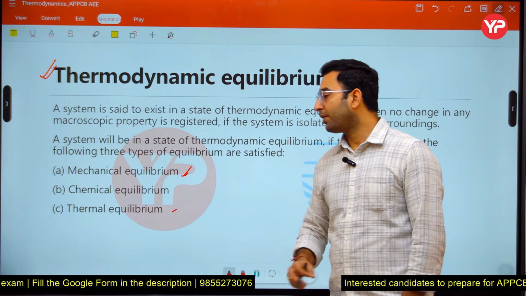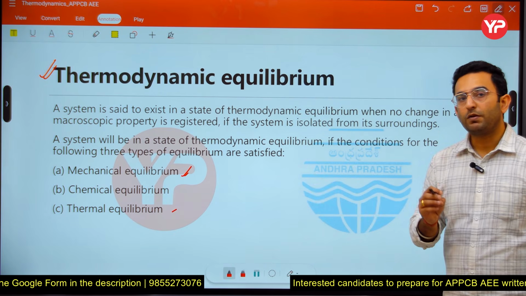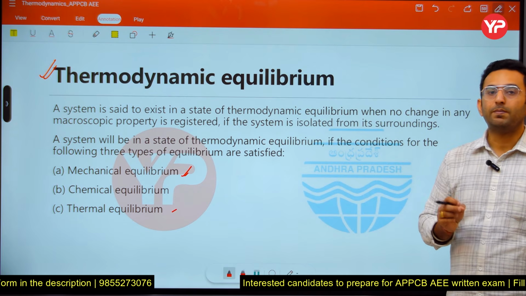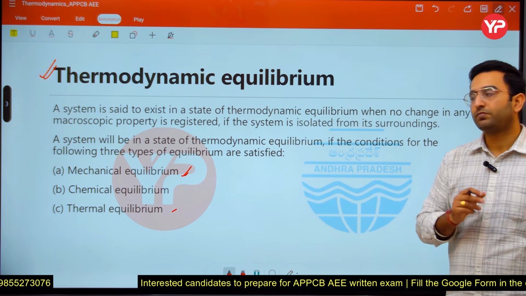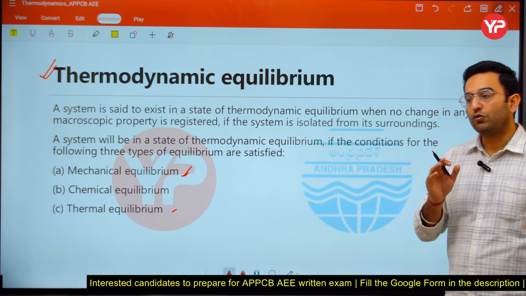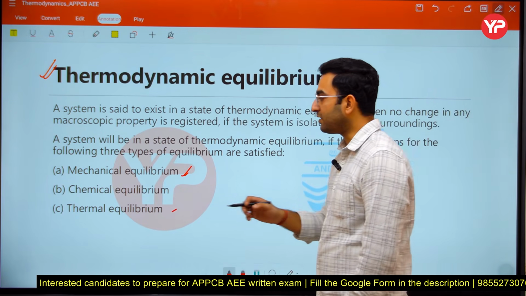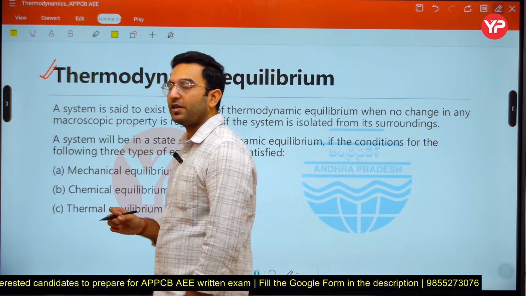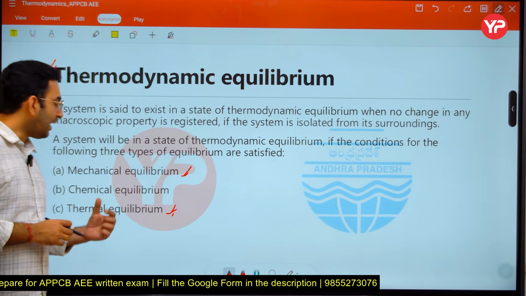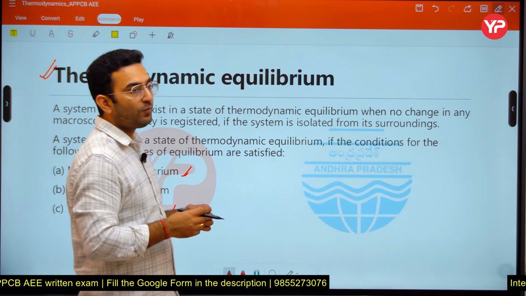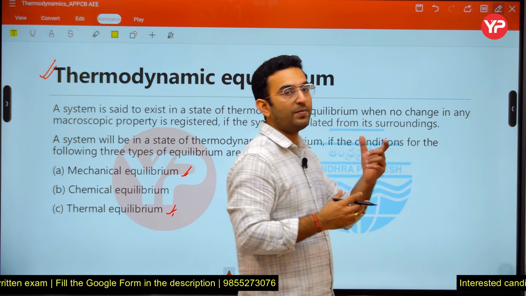Coming to thermal equilibrium, what is the meaning of thermal equilibrium? Thermal equilibrium simply means equality of the temperatures, that is, there is no temperature difference between the two bodies. So the two bodies have the same temperature, and we say the bodies are in thermal equilibrium with each other. And what is the meaning of chemical equilibrium? Any body has some potential to undergo chemical reactions here.